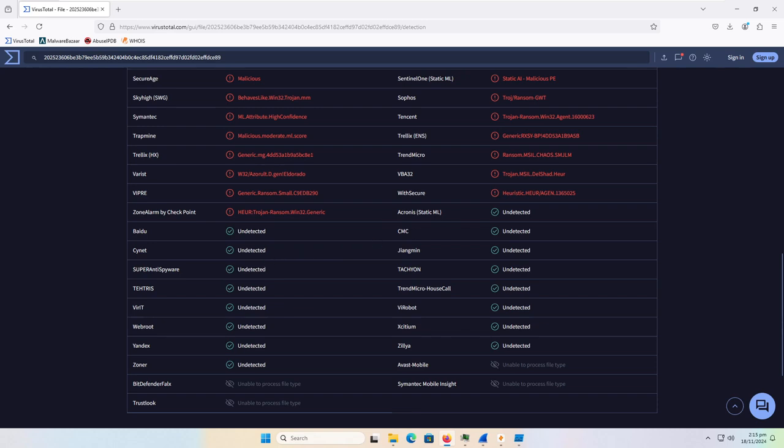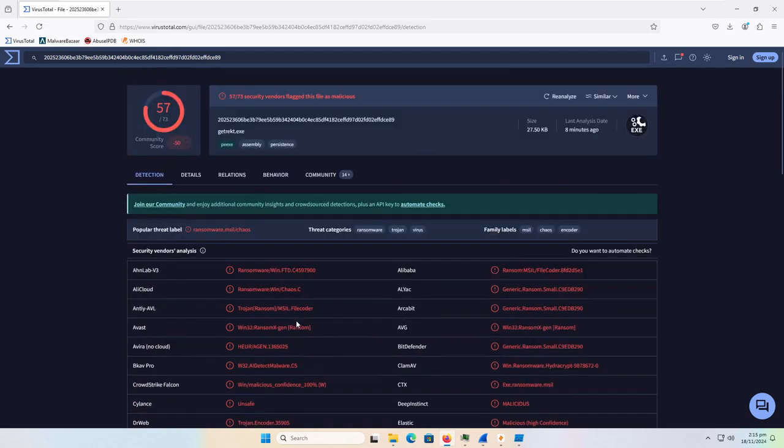So if we take a look through here, I'm not seeing any big names except for WebRoot. And WebRoot does not detect anything on VirusTotal for whatever reason. So do with that as you will. Your popular threat label for this one is ransomware.MSIL/chaos. Threat categories are ransomware, Trojan, and virus for whatever reason. I guess because it infects files, but okay. And family labels MSIL, Chaos, and Encoder.